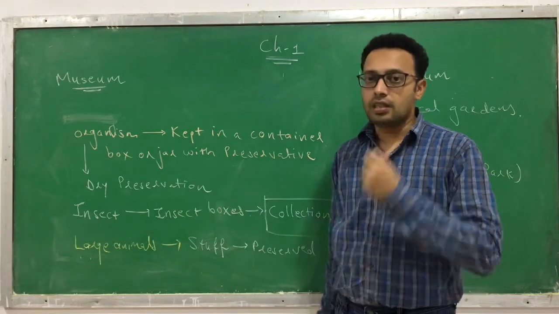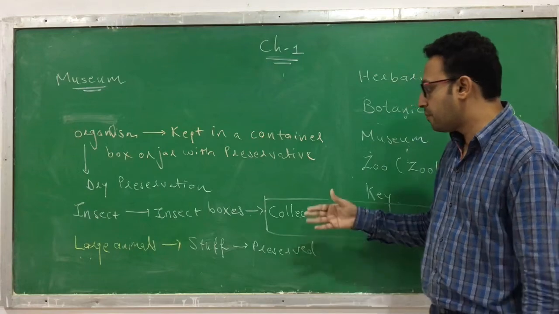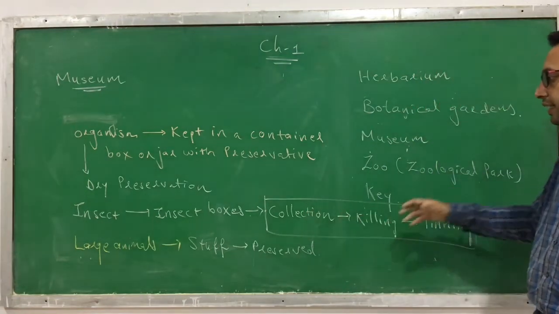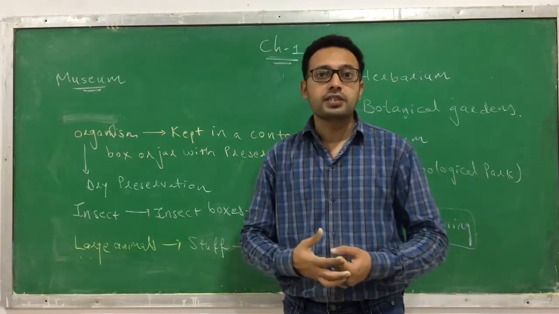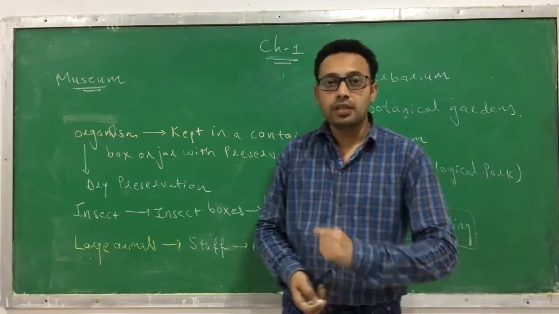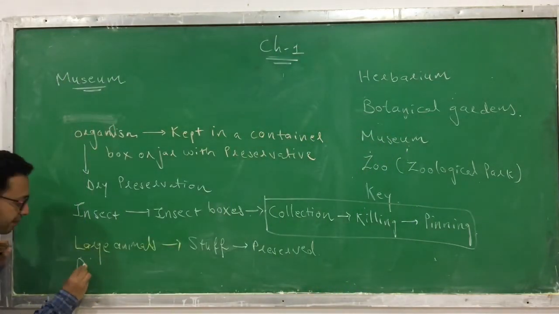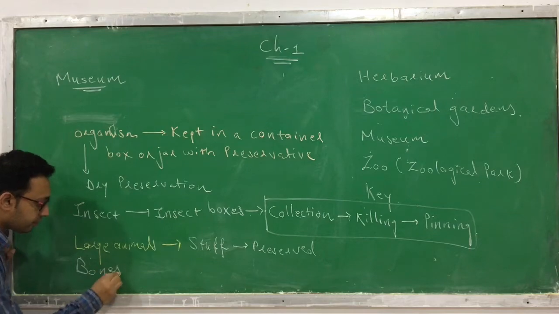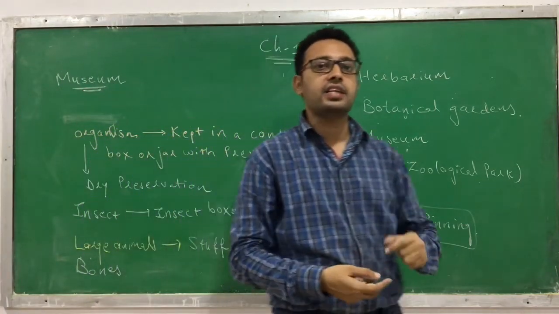Third, insects are preserved in insect boxes by following the process of collection, killing and pinning. Next, large animals like birds are stuffed with inert material and then preserved. We also keep the bones of animals preserved. And they are kept in a museum for study purposes or identification purposes.